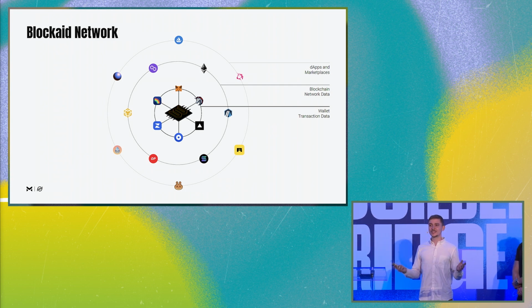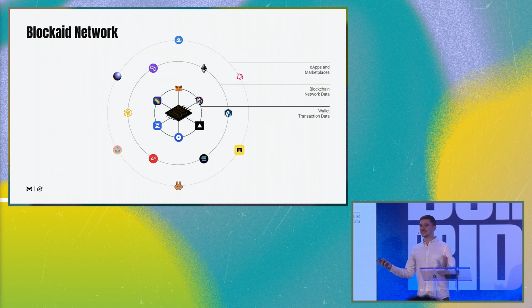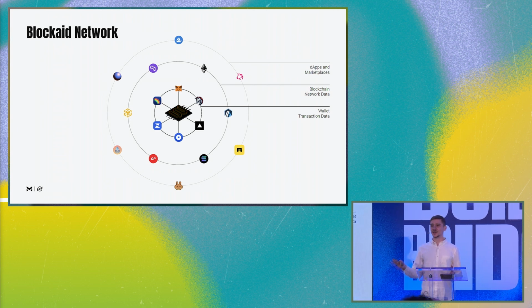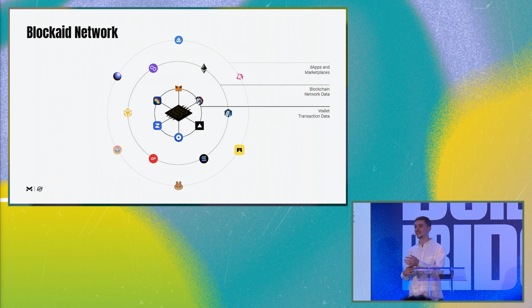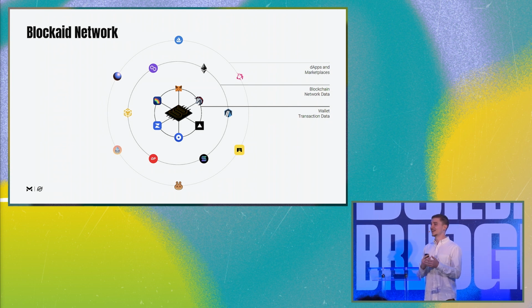So the more wallets we're integrated with, the more each user protects the other. Because when a user gets close to being drained, the other user will not even get to the point of being close. So we're trying to use our data together to actually block these transactions.